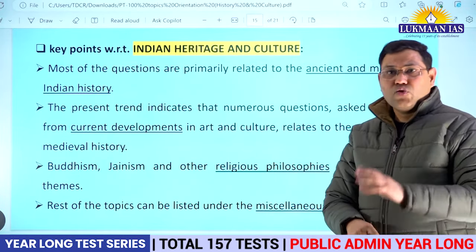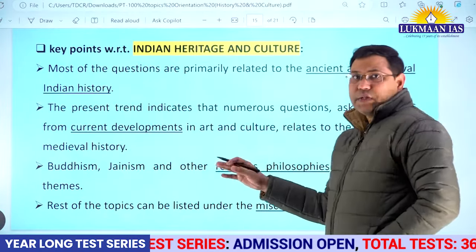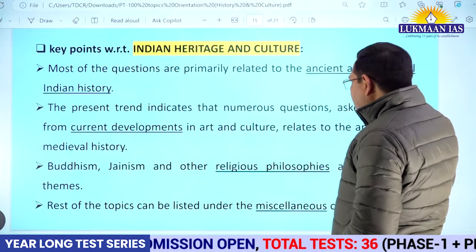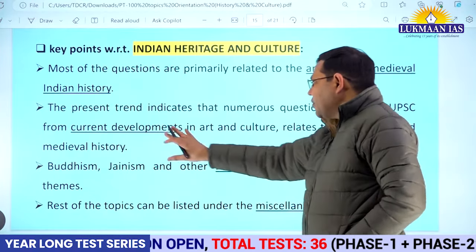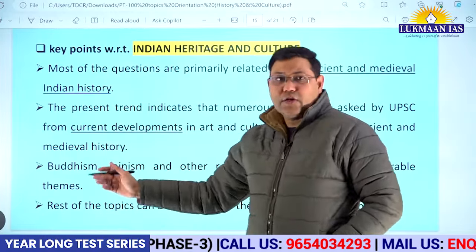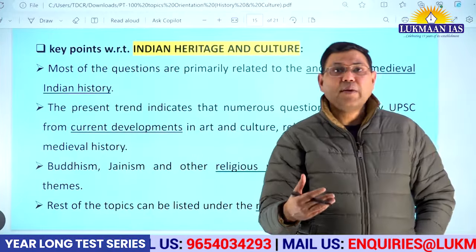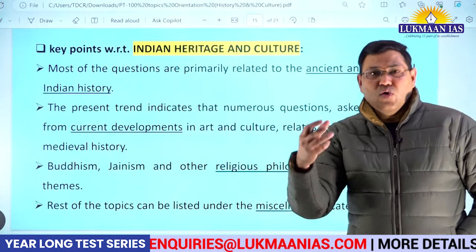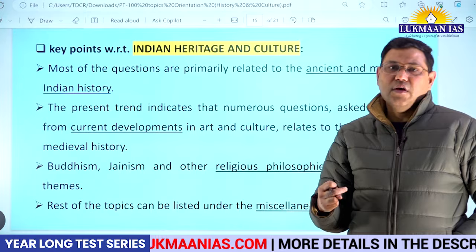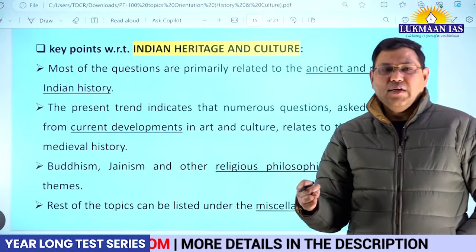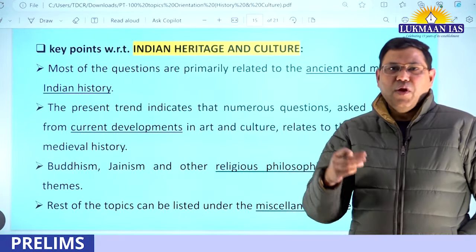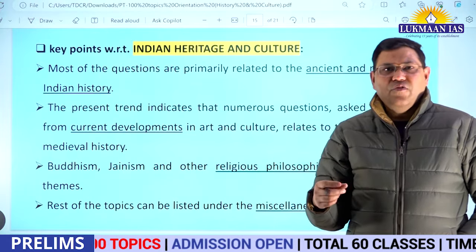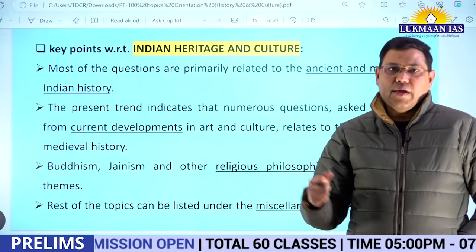The present trend, if we look at the last few years, indicates that many questions have been asked by UPSC from current developments in art and culture. And they relate indirectly to ancient and medieval history. For example, in September 2023, UNESCO included in its list of World Heritage Sites the temples which belong to Besara style from South India.